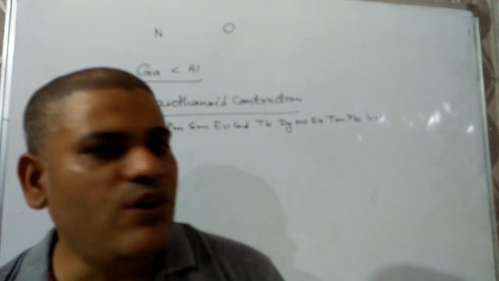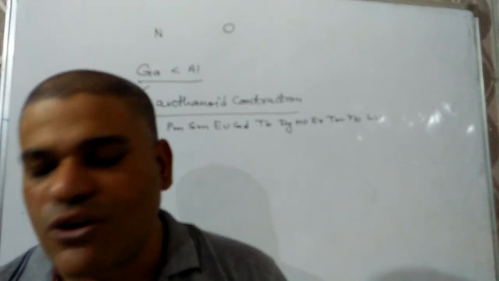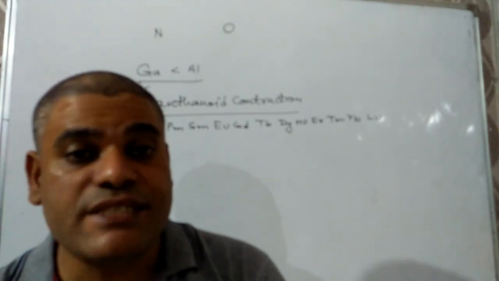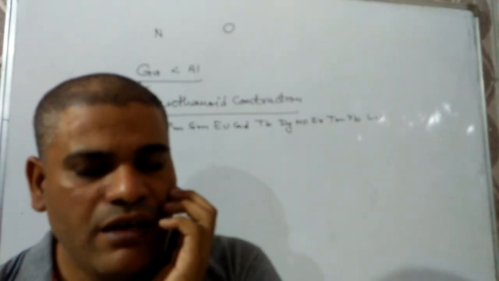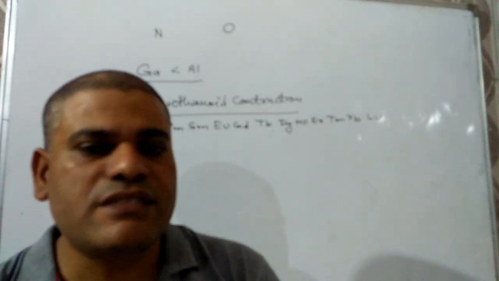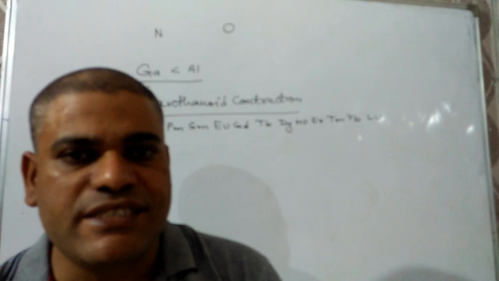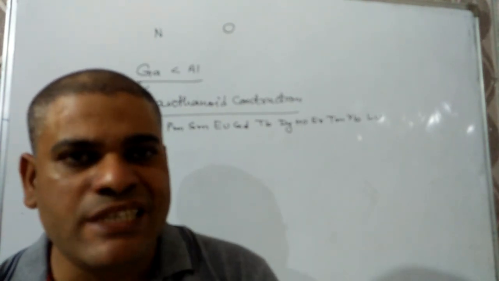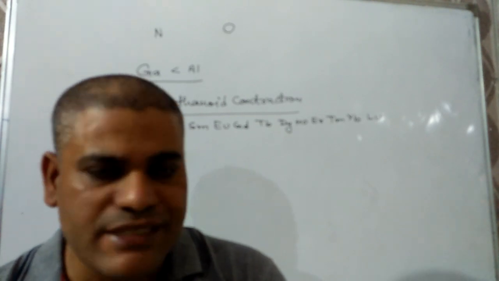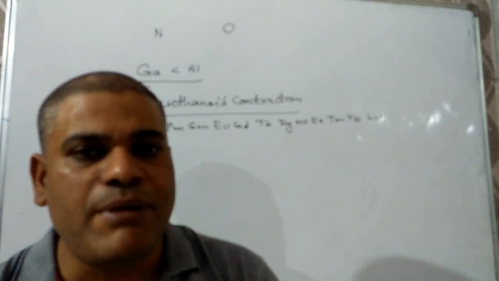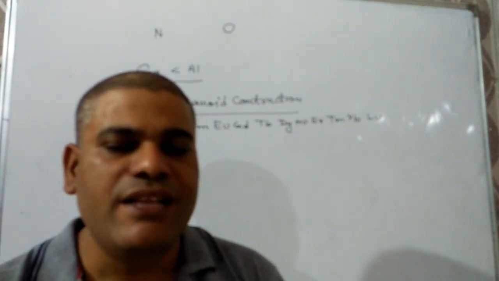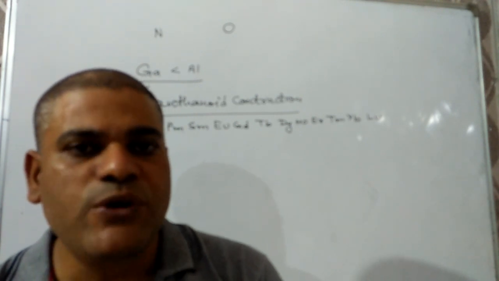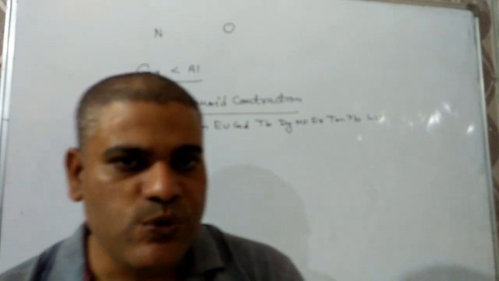Now, I hope you understand today's topic. Tomorrow we will finish this chapter. So please study this chapter very carefully. It is the basis of chemistry, I can say. Particularly effective nuclear charge is generally not discussed in normal classes, but I have mentioned all the things about it. Now you have to do the numericals regarding this, and do the questions and the assignment. Till then, thank you. Stay connected.